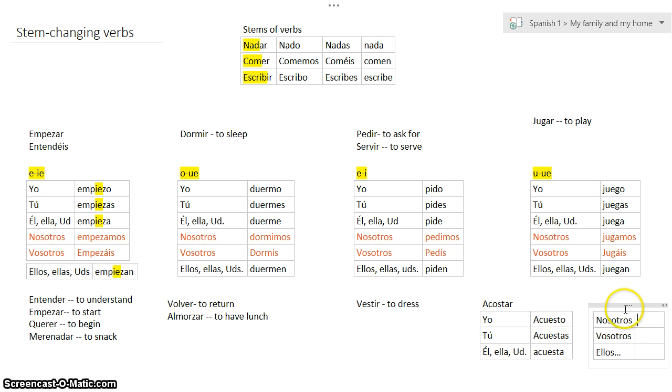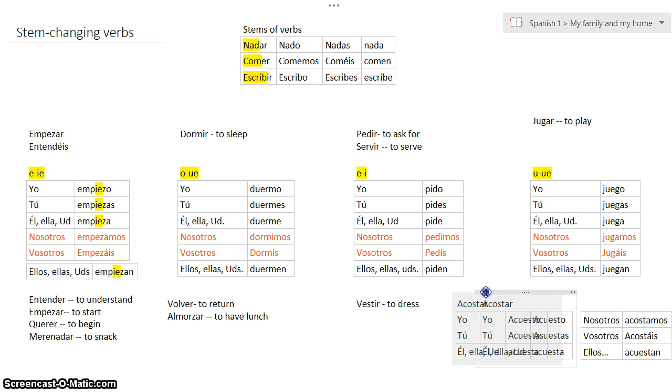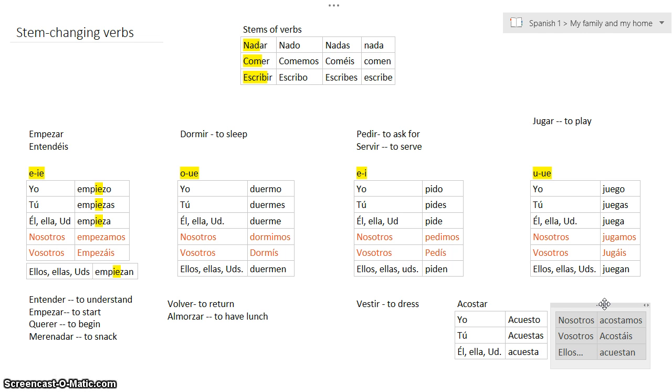So here, what we're going to do is we're going to keep the original form of the verb. We're not going to stem change it because it's nosotros. So this would be acostamos. This would be the same thing, so I'm not going to stem change it. I'm going to keep acost, and this would be acuestan. So all of your verbs that are stem changers are going to change in only the yo, tú, él, ella, usted, and ellos, ellas, ustedes, not nosotros, vosotros.